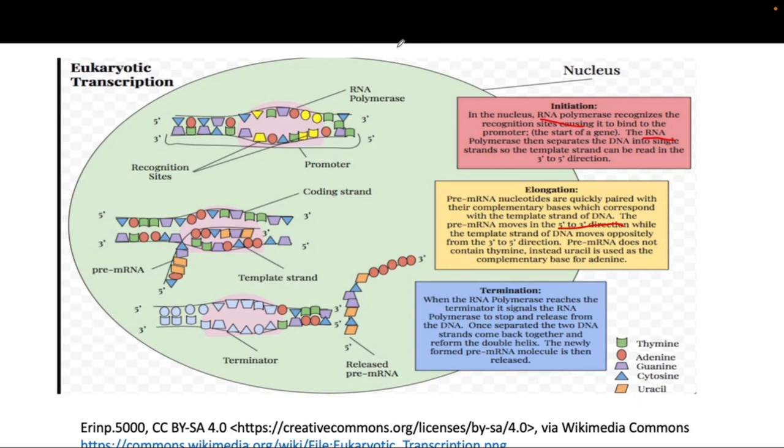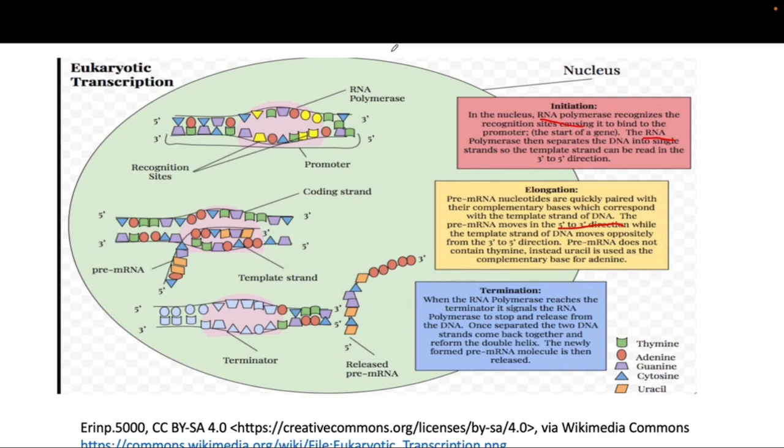Also, one thing that I would like to mention here, the main difference between the DNA polymerase and RNA polymerase is that the DNA polymerase requires the RNA primers. Remember, I talked about this in the replication video, where the primase adds the initial RNA primer, whereas here, RNA polymerase does not require the RNA primer. Instead, it can start making the new transcript from scratch. Okay, so it does not require any additional assistance, whereas the DNA polymerase requires some additional assistance by the primase enzyme. So elongation is relatively the same process.